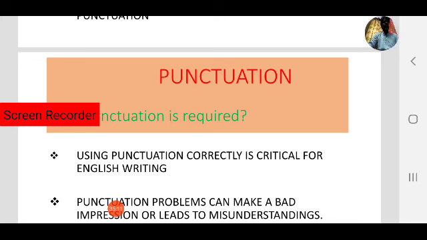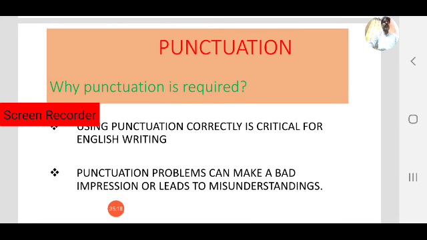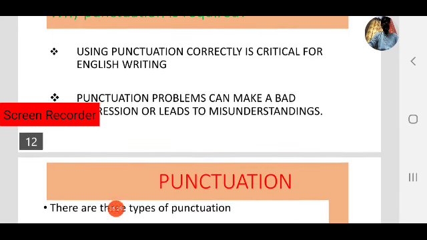We have observed this in the play with punctuation activity. Punctuation problems can make a bad impression, so it is always important to use punctuation marks properly. Otherwise, it leads to misunderstandings.